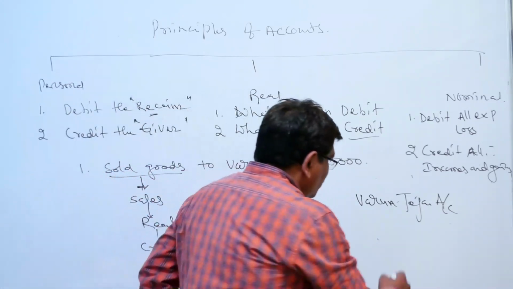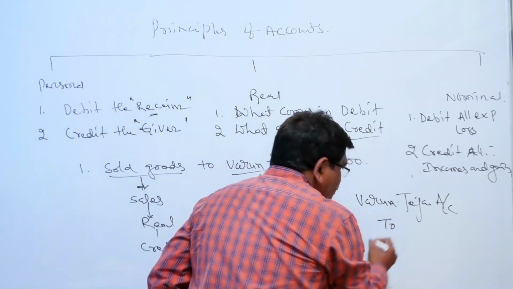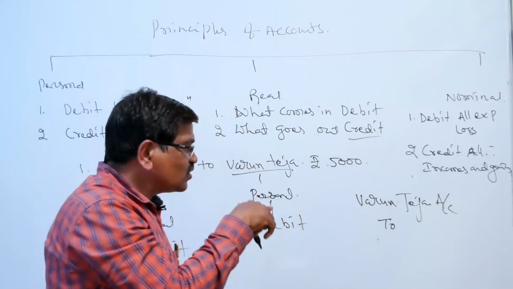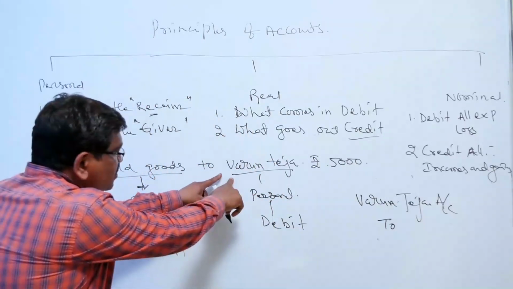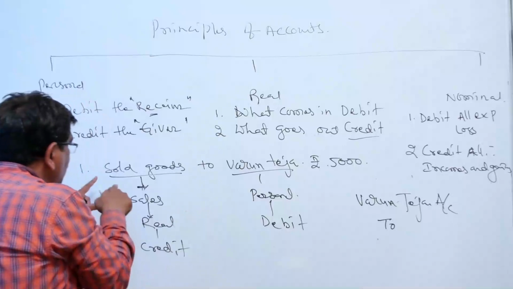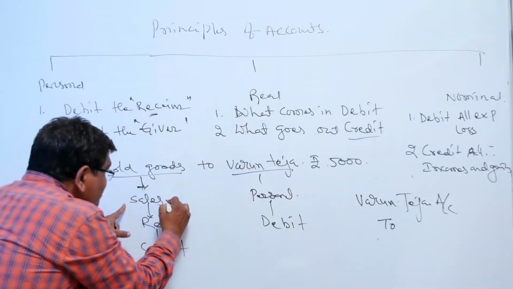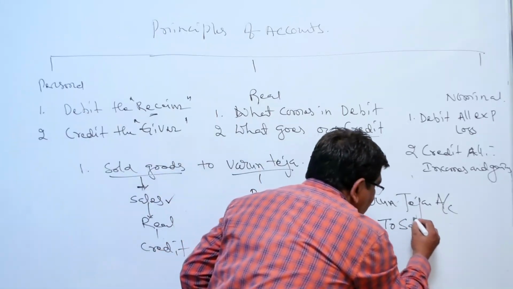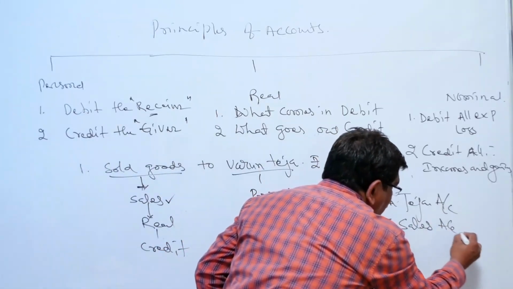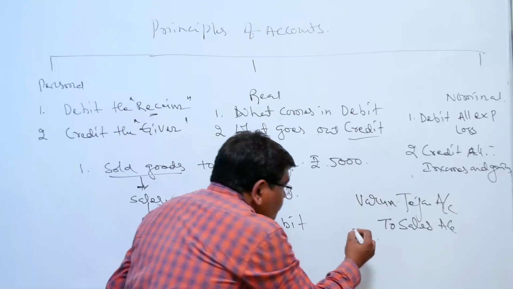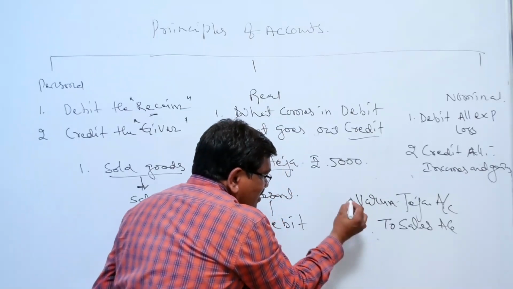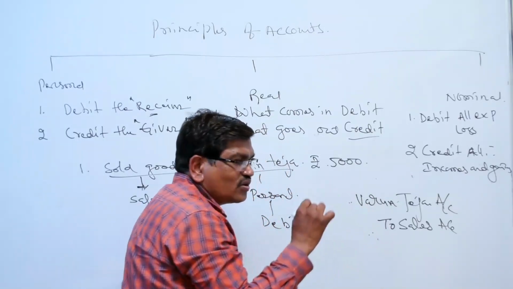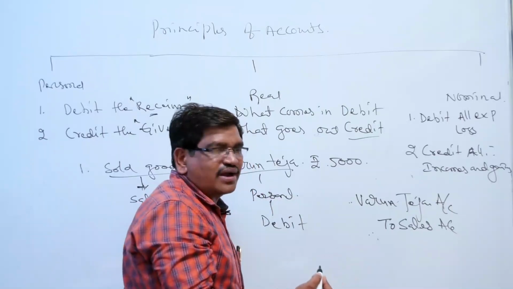Varun Teja account debtor to, as per the format, debtor to what account? Varun Teja we wrote. To sold goods we don't write. Sales. Okay, sales account. Varun Teja account debtor to sales account. Debit aspect, credit aspect, we record as per the entry format.